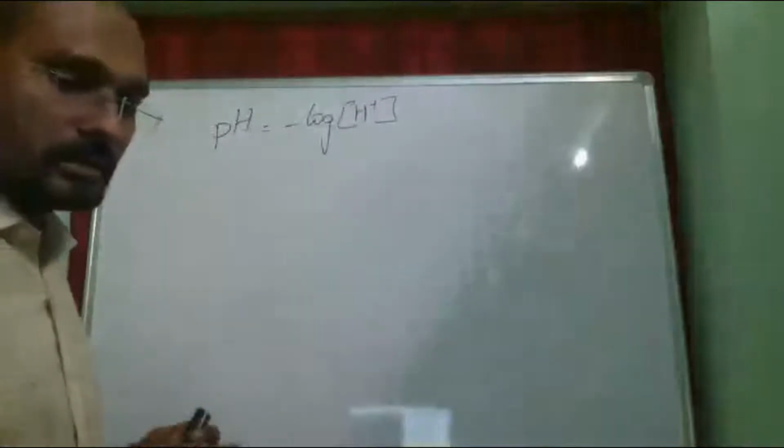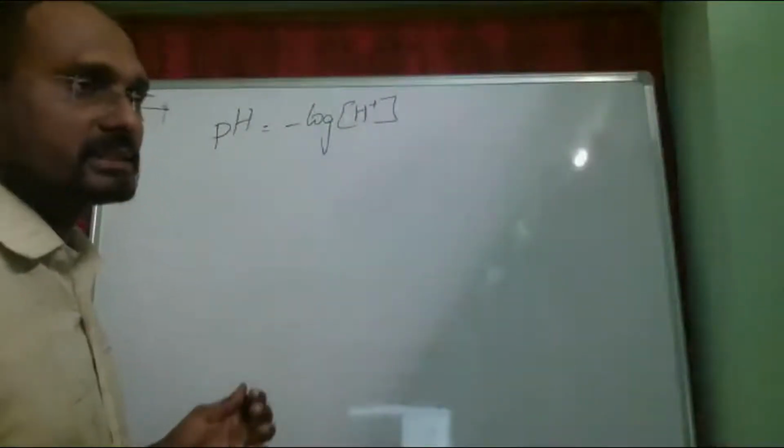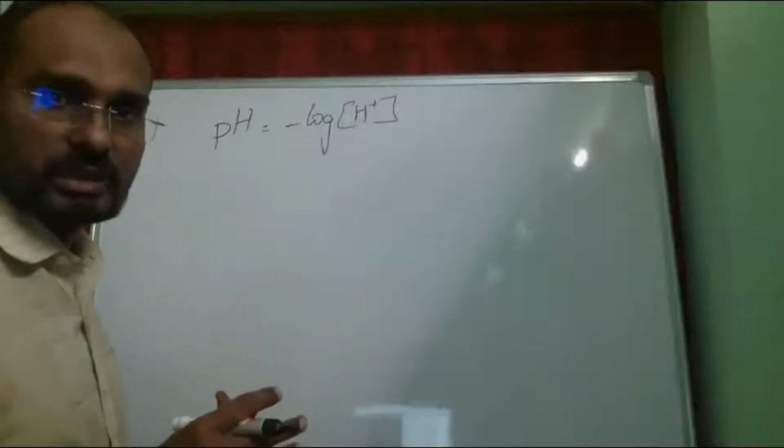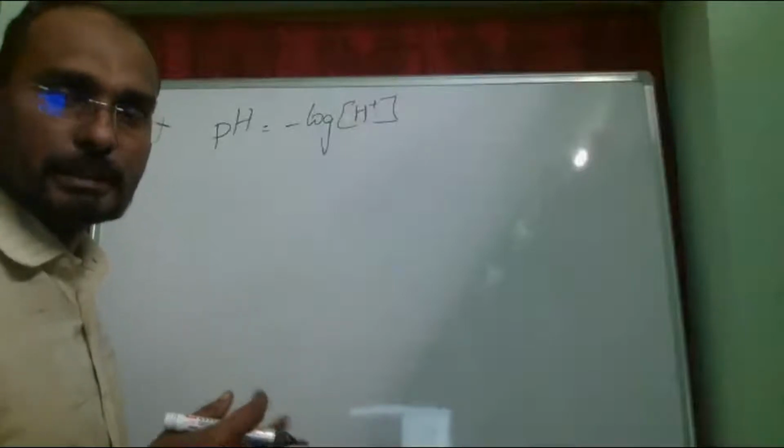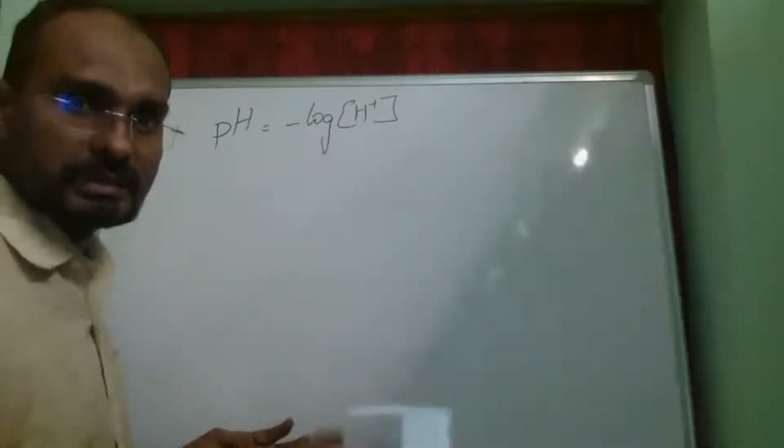Now, how do we use this pH? pH is actually a solution which shows different colors depending on the hydrogen ion concentration of any liquid.